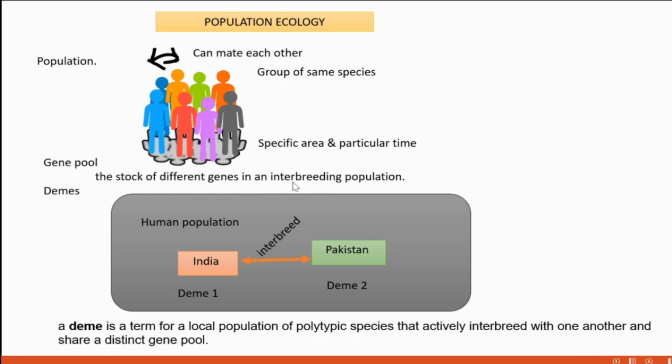population. That term is also important: interbreeding population. It means that the population may be of the same species. All these terms will come as one mark questions. Okay.